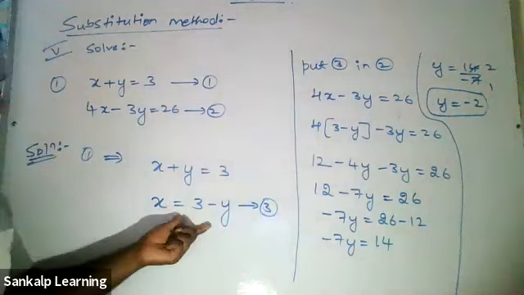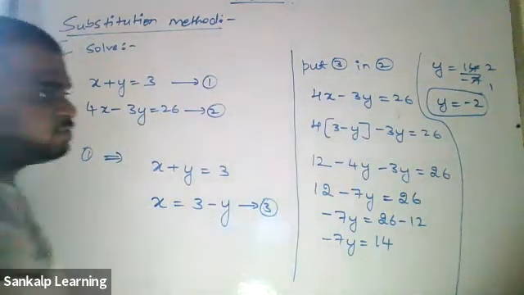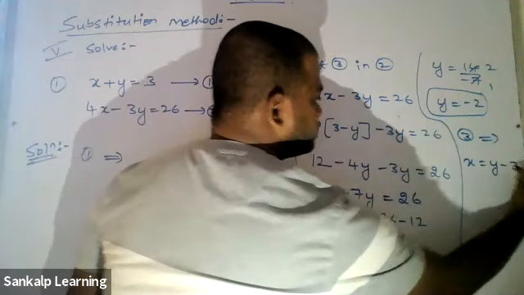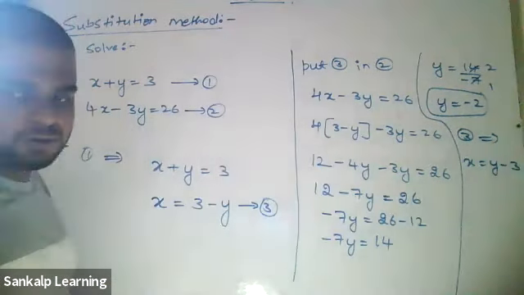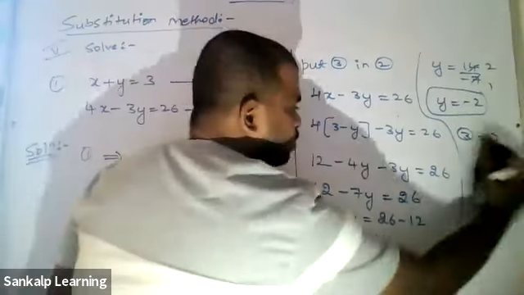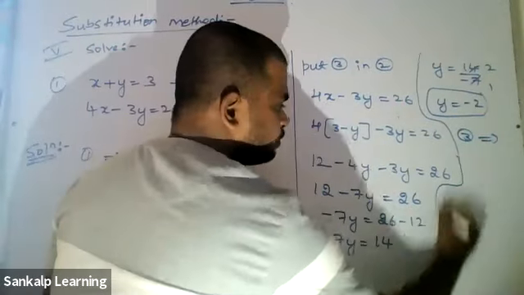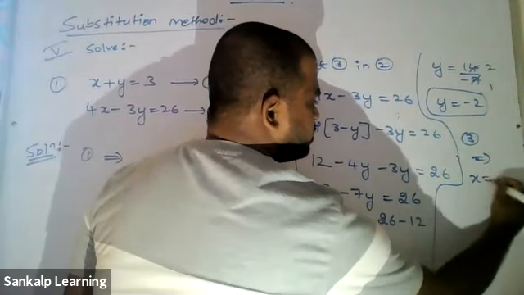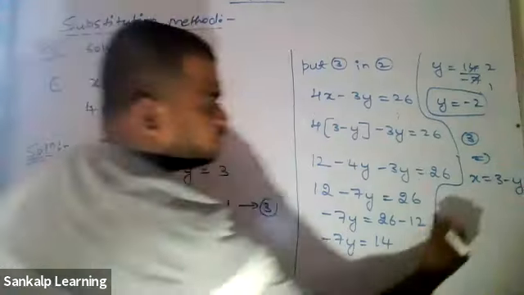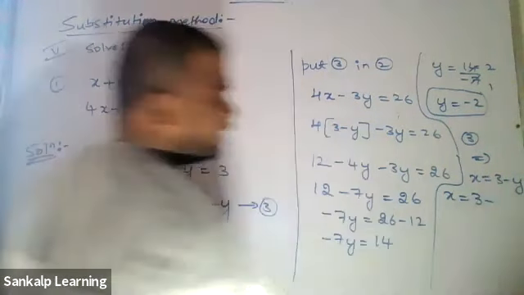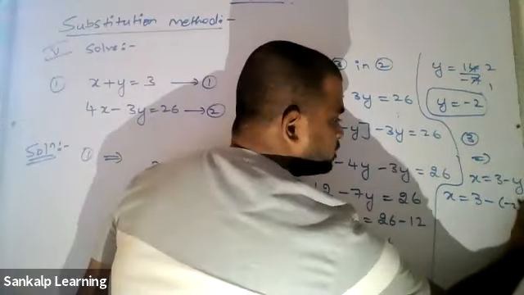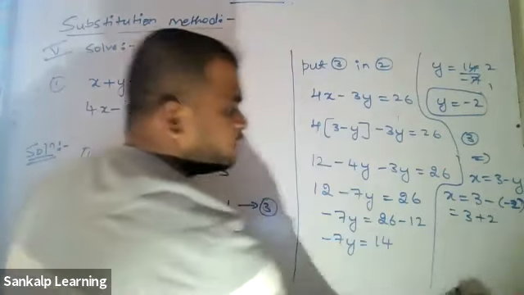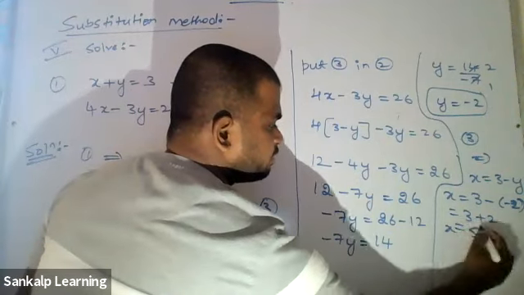Now, how do you find x? Put it here. You got an equation 3, right? Equation 3 implies x is equal to 3 minus y. Therefore, x is equal to 3 minus, what is y? Minus 2. Therefore, 3 minus into minus is plus. So you get x as 5.